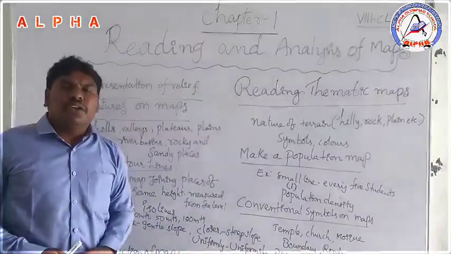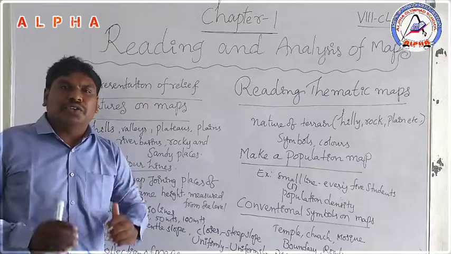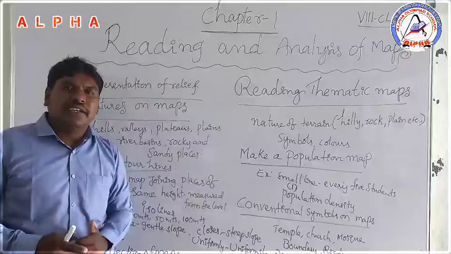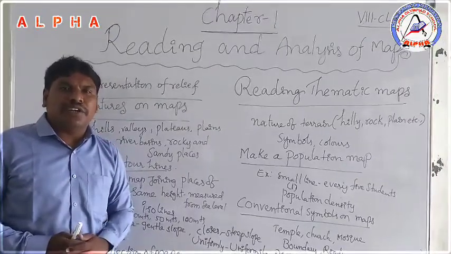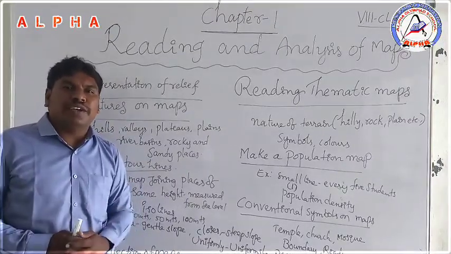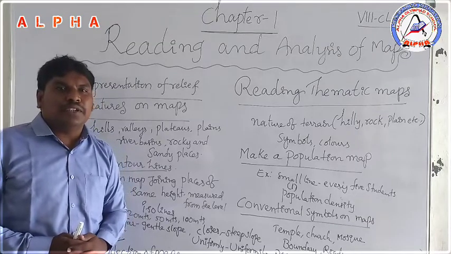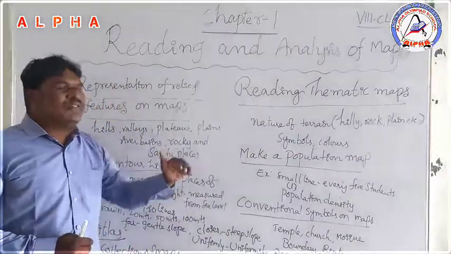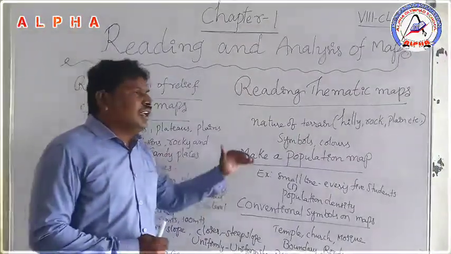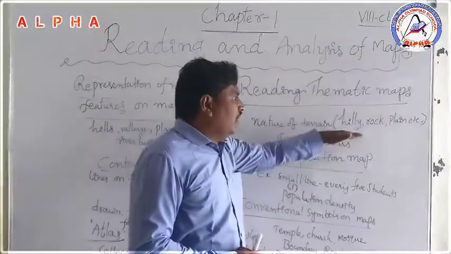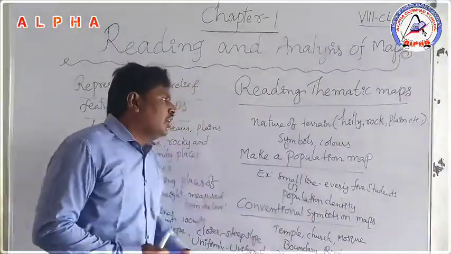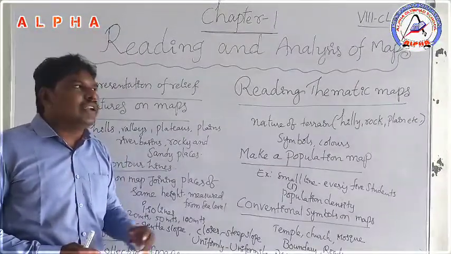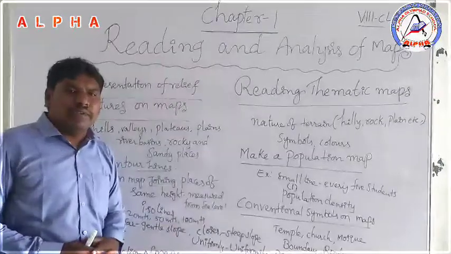Already you know the information about maps. Maps can show the places and the distance between the places. Not only that, we can get more information when we observe the maps, for example the nature of terrain: hilly, rocky and plains. That information we can get when we observe the maps.